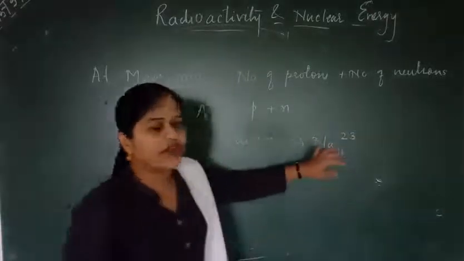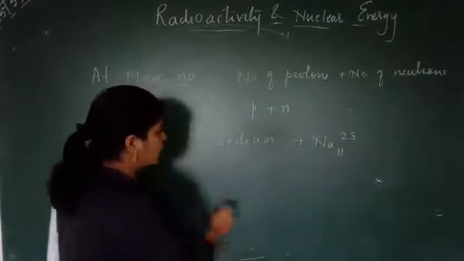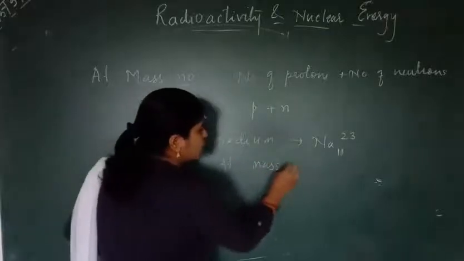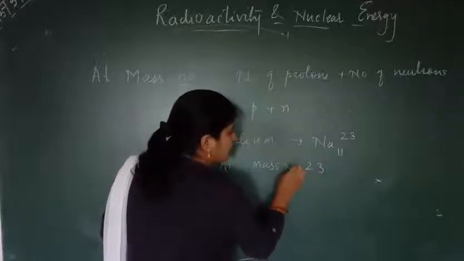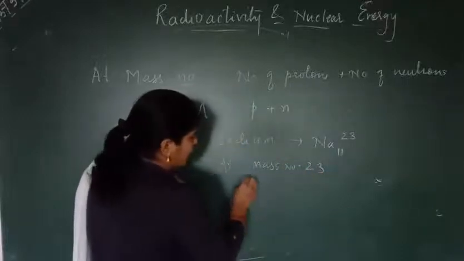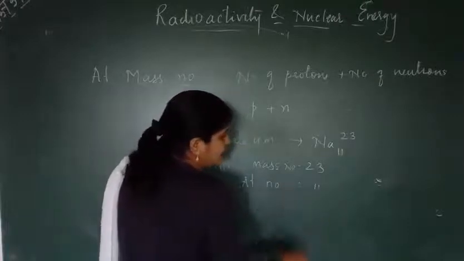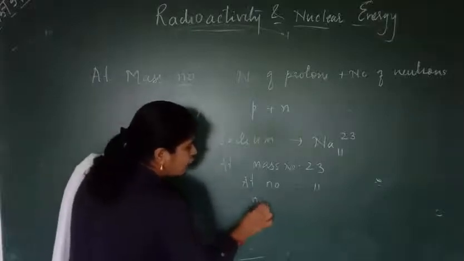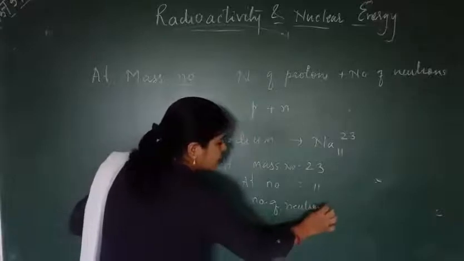If I want to find the number of neutrons present in sodium, the atomic mass number is 23 and the atomic number, that is the number of protons, is 11.